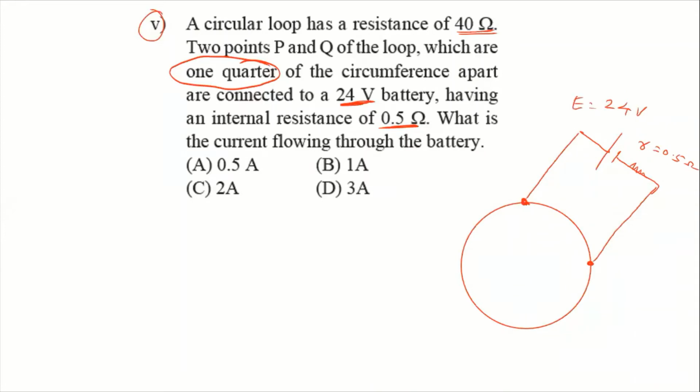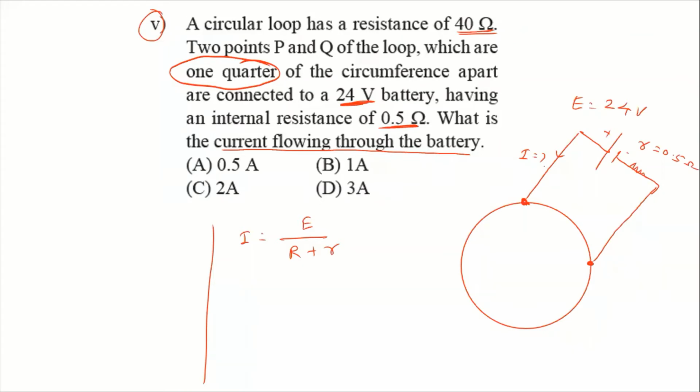And what you have to find out? You have to find out what is the current flowing through the battery. You have to find out current. This is plus, this is minus. So how much is the I? So you know that current, we have to apply here Ohm's law to the complete circuit. So the current formula is I is equal to E upon R plus r. Okay, this is the formula.